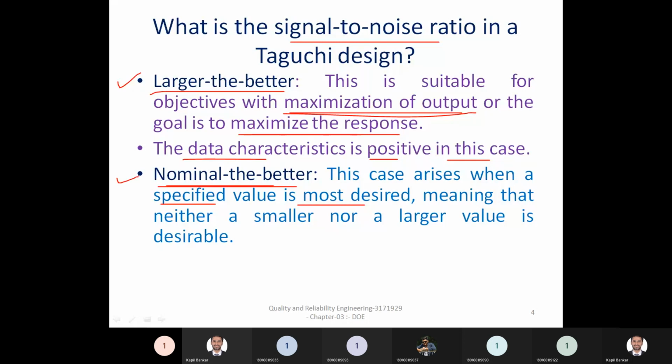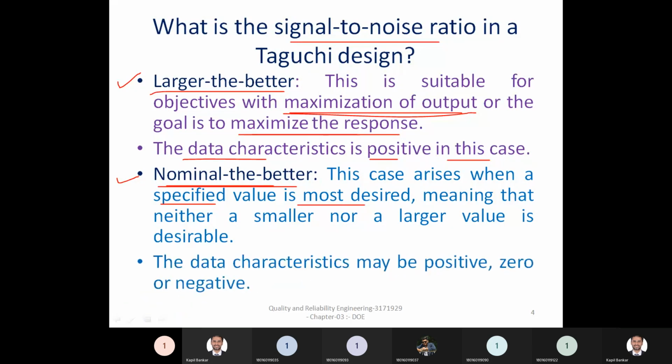So if you fix your goal with some target value or some specified value, then you must consider this type, nominal the better. And in this type, you will observe the data may be positive, negative, or zero. You may target any value.